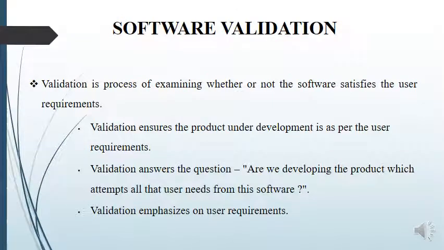Software validation. Validation is a process of examining whether or not the software satisfies the user requirement. So, validation asks: does the product perform as desired? Validation ensures that the product under development is as per the user requirements. Validation answers the question: are we developing the product which attempts all the user needs from this software? Validation emphasizes user requirements.